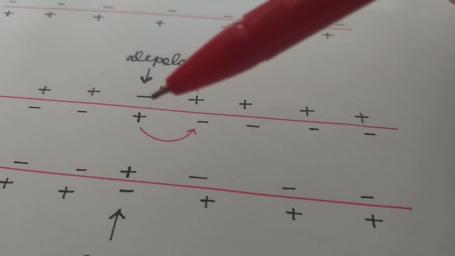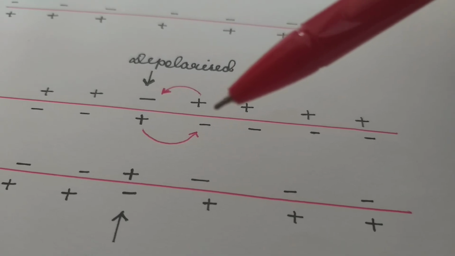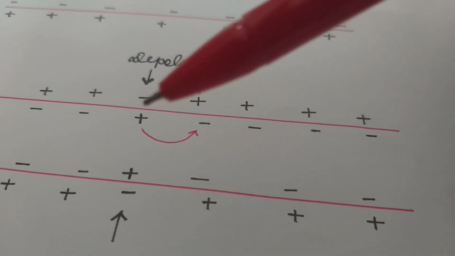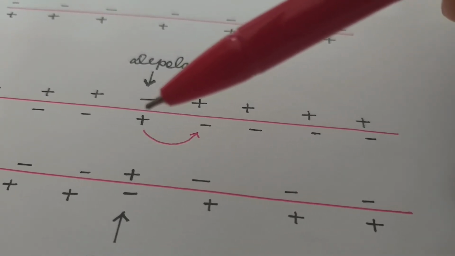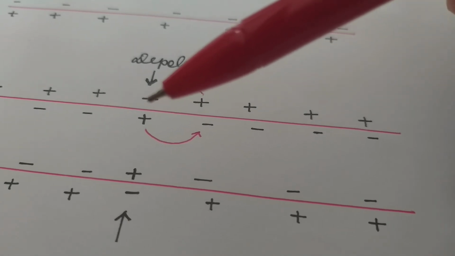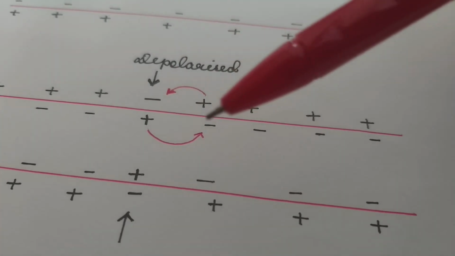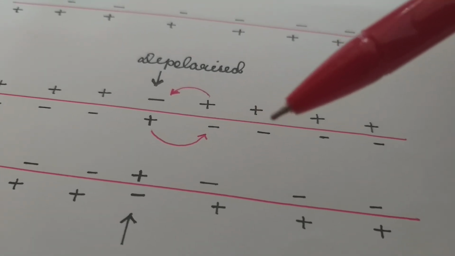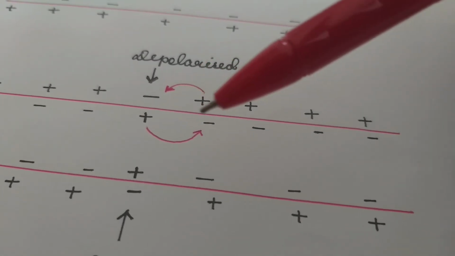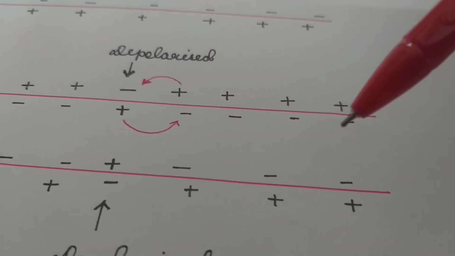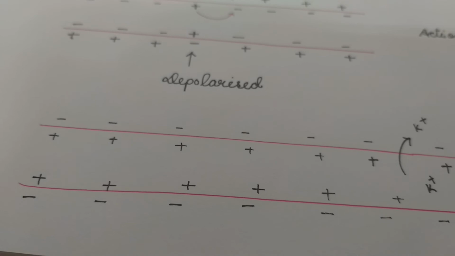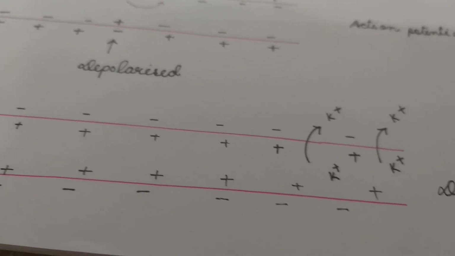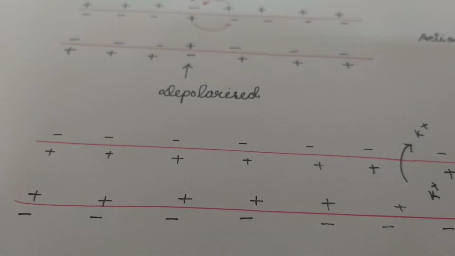From the point of stimulation, the nerve impulse is very rapidly transmitted to the adjacent regions, and the whole nerve fiber becomes depolarized.